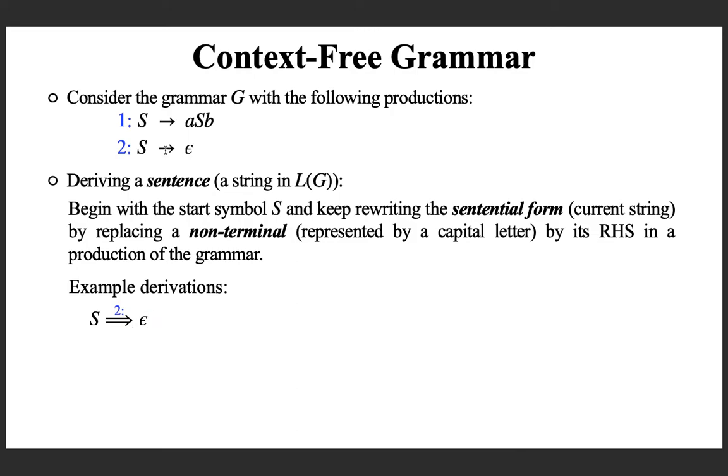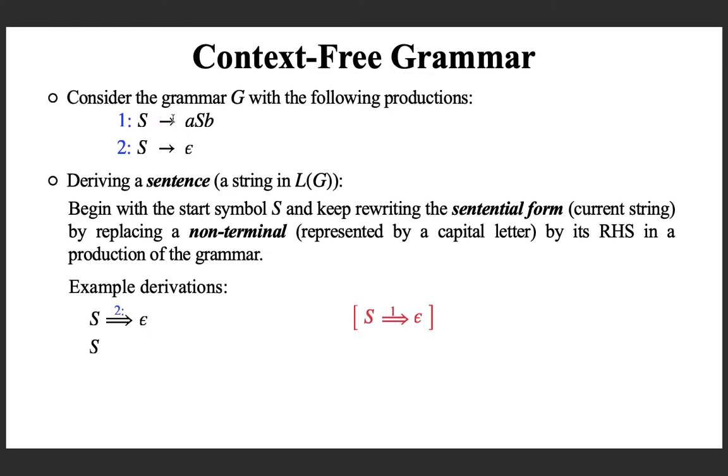In this example grammar, the only non-terminal is capital S, which is not there. So you finish deriving a string in the language of the grammar, or a sentence in the grammar. You can say that you derive the sentence epsilon from the start symbol using one step in the derivation, only one step.